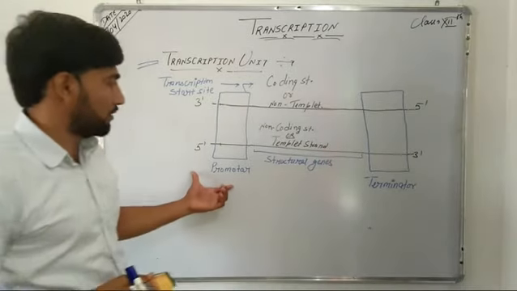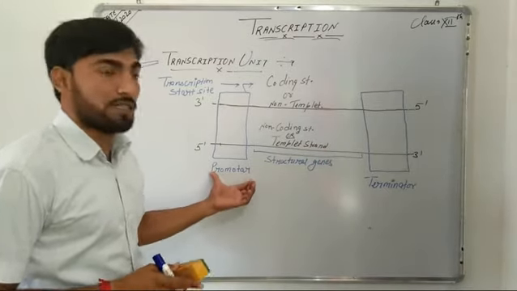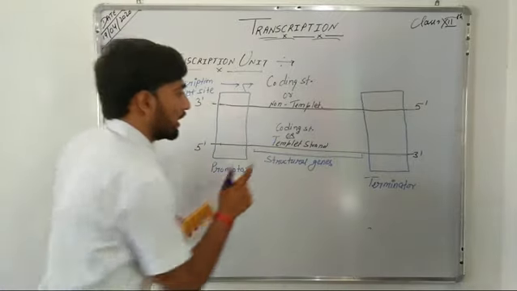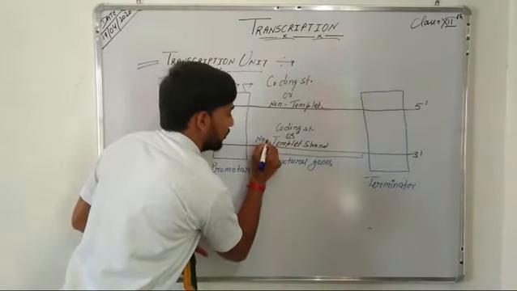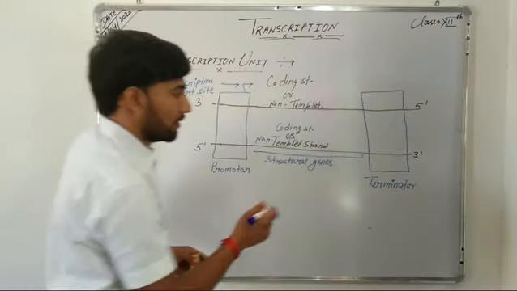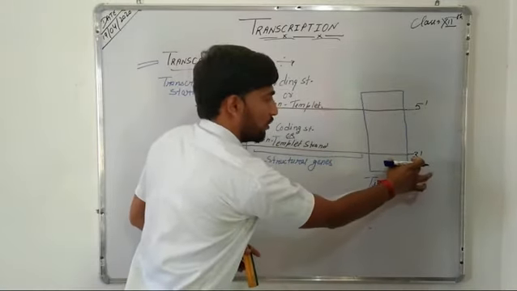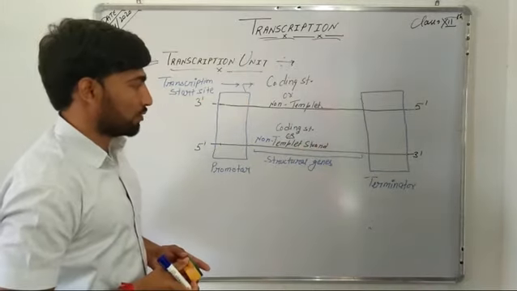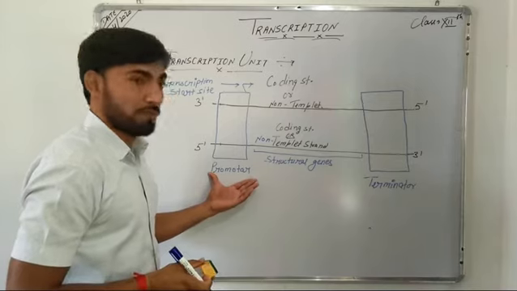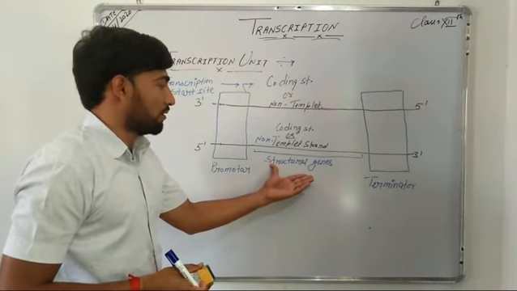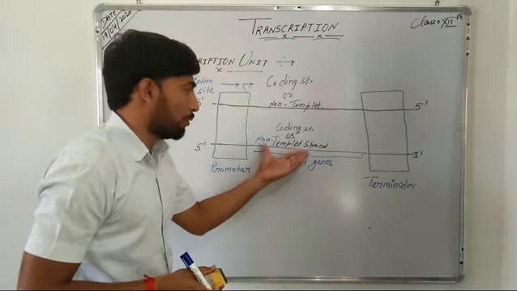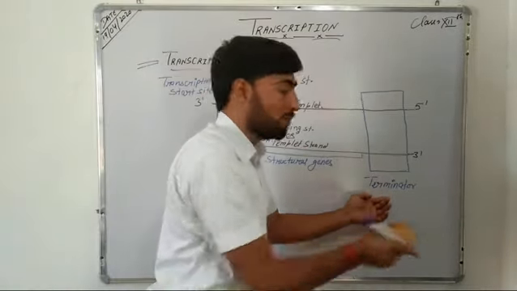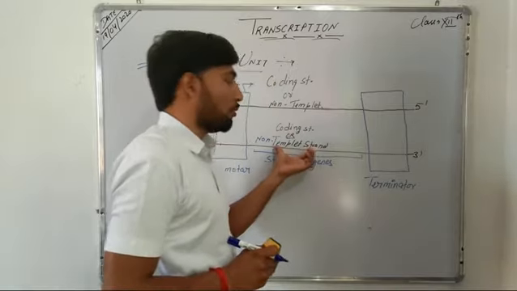Sorry, there is one mistake. This promoter region lies towards the 5' end of the non-template strand, and the terminator region lies towards the 3' end of the non-template strand. So we can say that the promoter lies upstream of the structural genes on the non-template strand, and the terminator region lies downstream of the structural genes on the non-template strand.